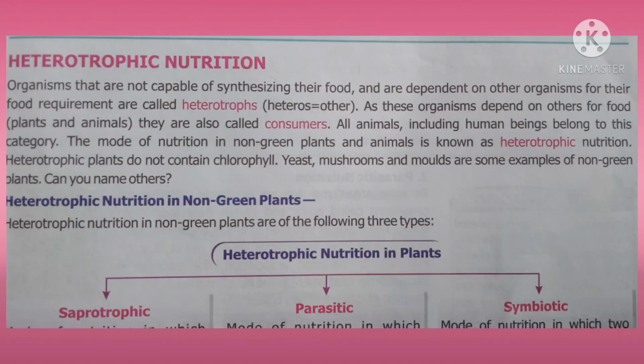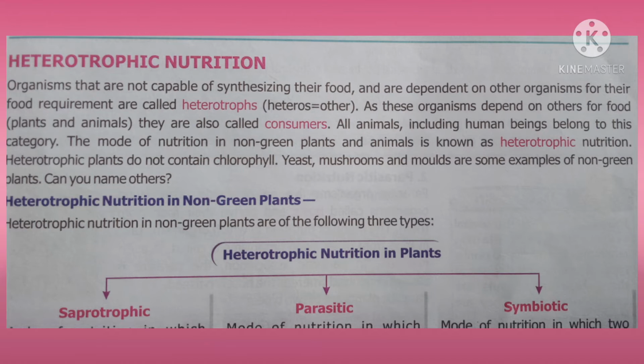Today we start with the heterotrophic nutrition. What is heterotrophic nutrition? It is a mode of nutrition in which organisms depend on other organisms for food. All the non-green plants, that is, organisms which do not have chlorophyll, undergo heterotrophic mode of nutrition because they cannot prepare food by themselves. So they are called consumers because they depend upon other organisms for food.